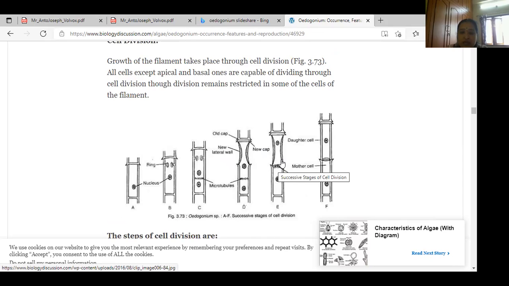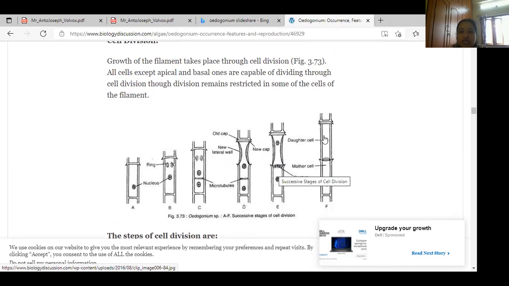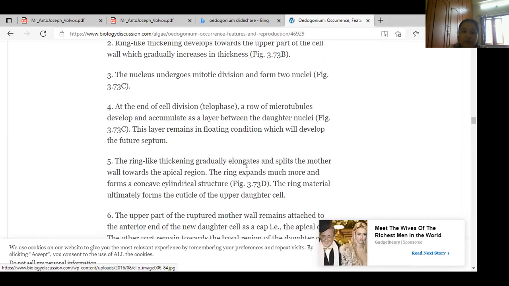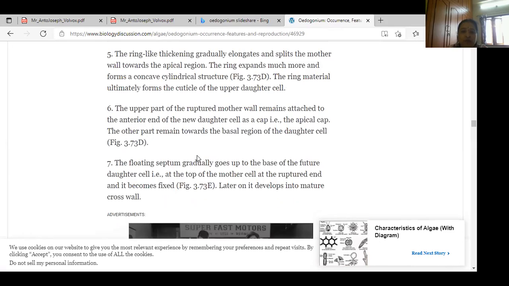This ring forms and cuts or removes from the mother cell. This one is the daughter cell, the upper part. The floating septum gradually goes up the base.